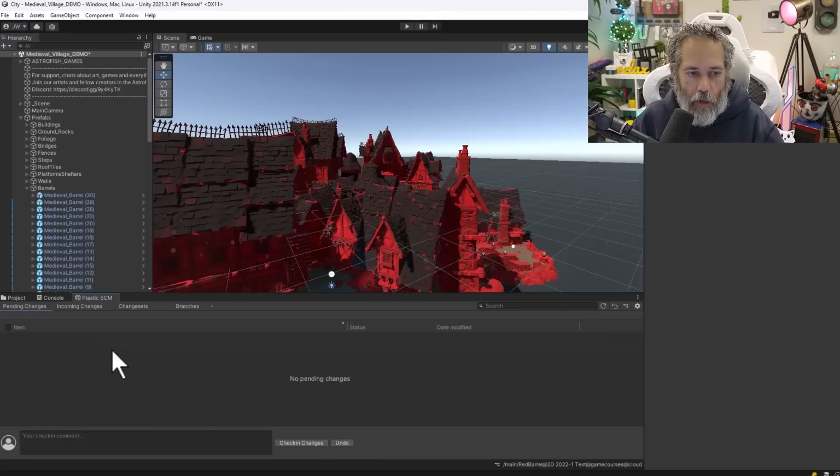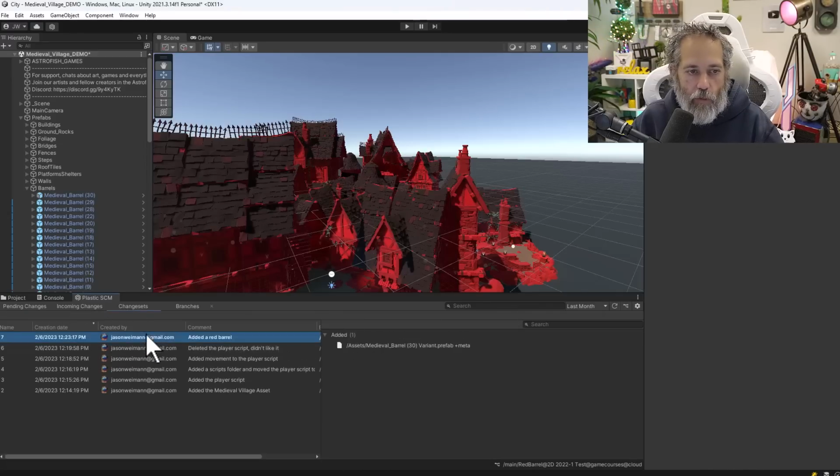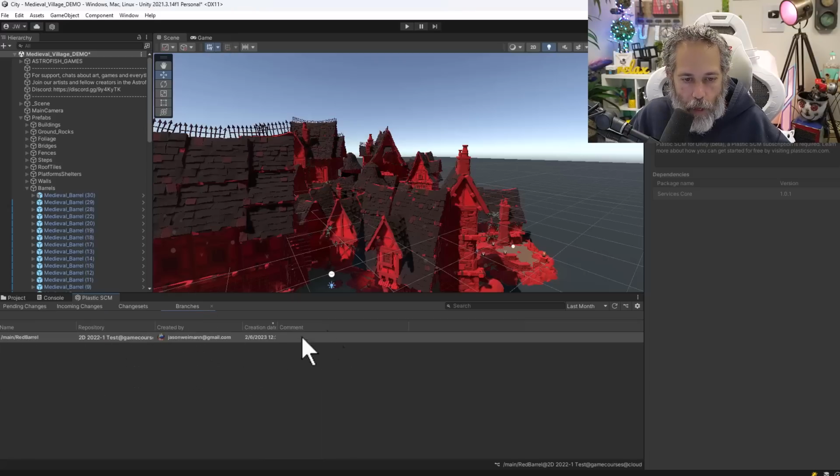And now if I go back over to my Unity view and look at my change sets, you'll see that we've got this red barrel here. But I also now have stuff available on my branches tab. And if you hit the refresh button, it should show up if you don't see it already. You'll have a main branch and then now I've got my red barrel branch, because that's what I named my branch. Now I'm going to make another change.